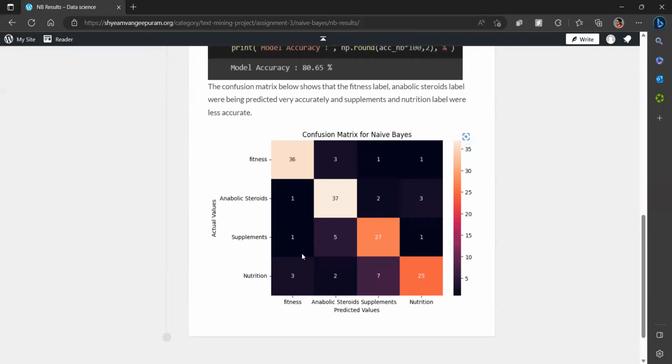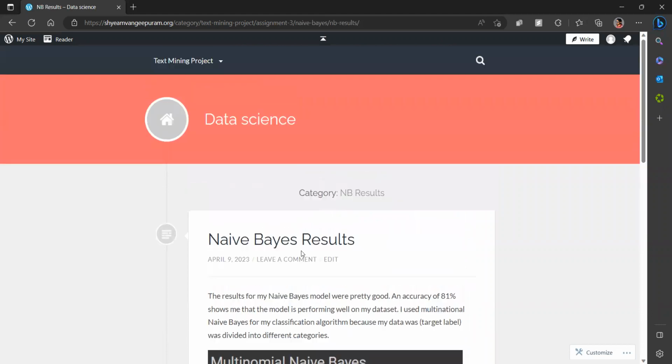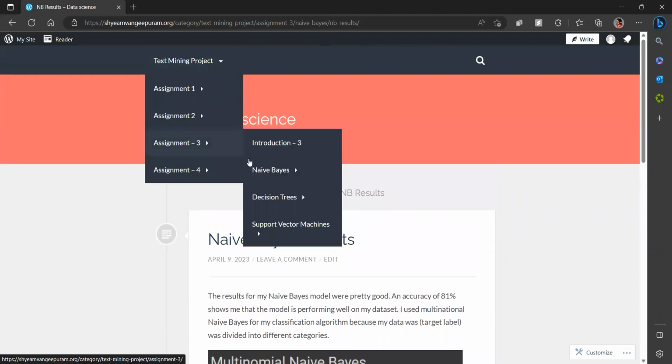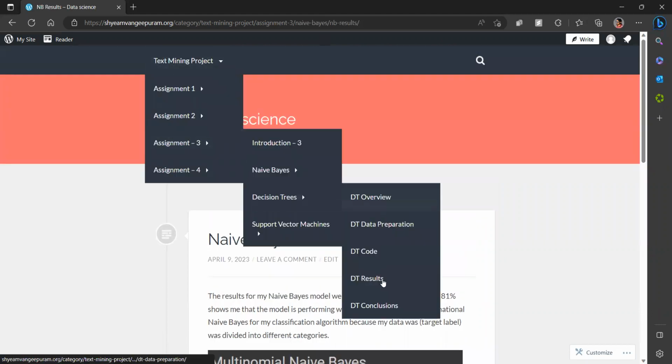So that's assumed because they have a similar text or word structure. So that's what my naive Bayes results were. And then let's go to decision trees.